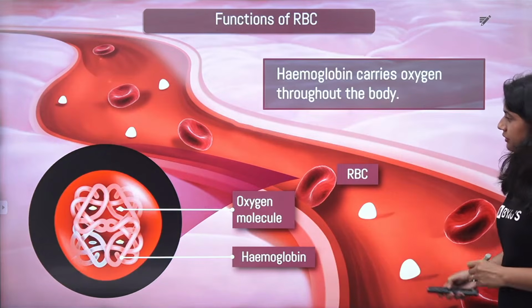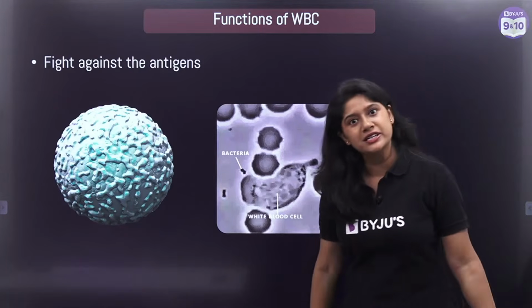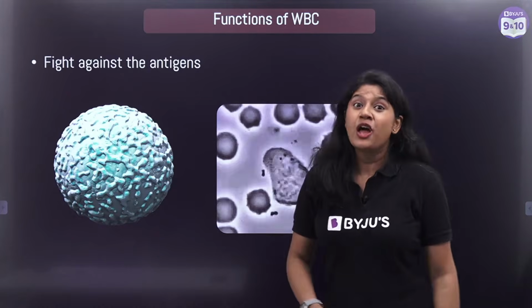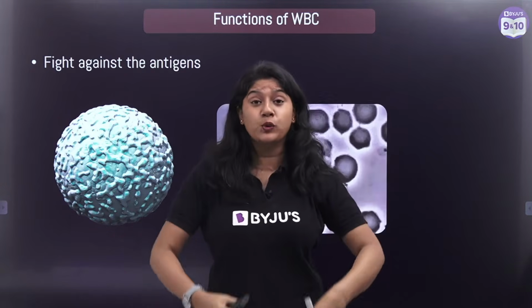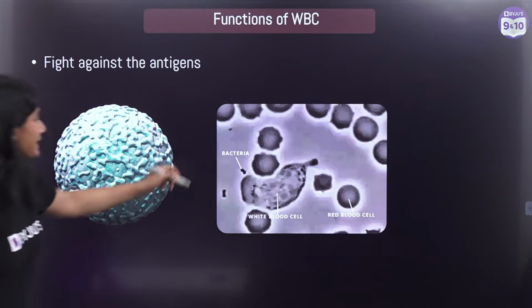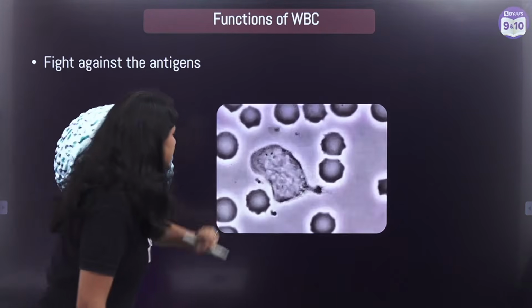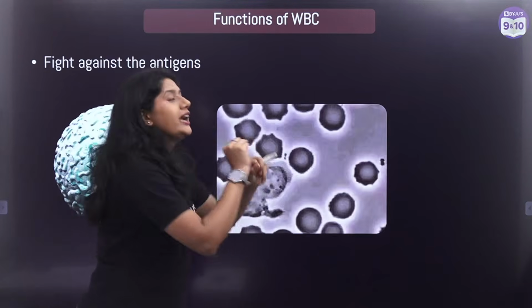Apart from the RBC, we have the very important WBC, the white blood cells. We also call them the soldiers, because they give us a defense mechanism and protect us from the various microorganisms. See over here, we can see there's a bacteria, and there's a white blood cell. As you can see over here, what they're doing is attacking the bacteria.